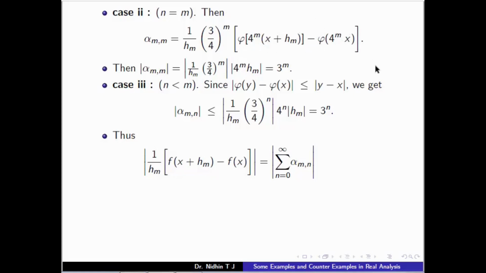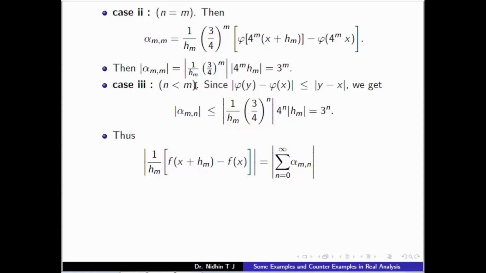So the modulus of this will be equal to the modulus of the difference, that is 4^m x plus 4^m h_m minus 4^m x. So this will get cancelled. The remaining portion is the modulus of 4^m h_m, and mod h_m will get cancelled, 4^m will get cancelled, and the remaining portion is equal to 3^m. So if n equal to m, mod alpha_mm will be 3^m.